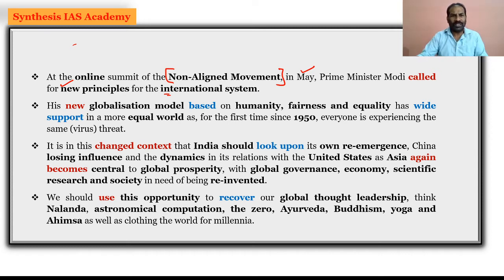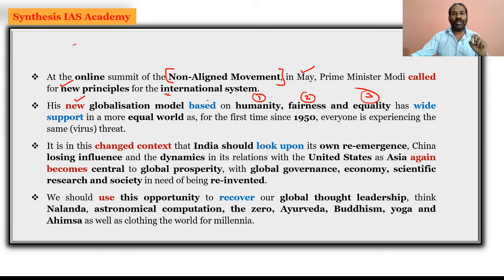And if you look at the new globalization model, it will be based on humanity, fairness and equality. So when we are talking about humanity, fairness and equality, certainly the global change which the entire globe is experiencing has wider support, and this is the new globalization model.